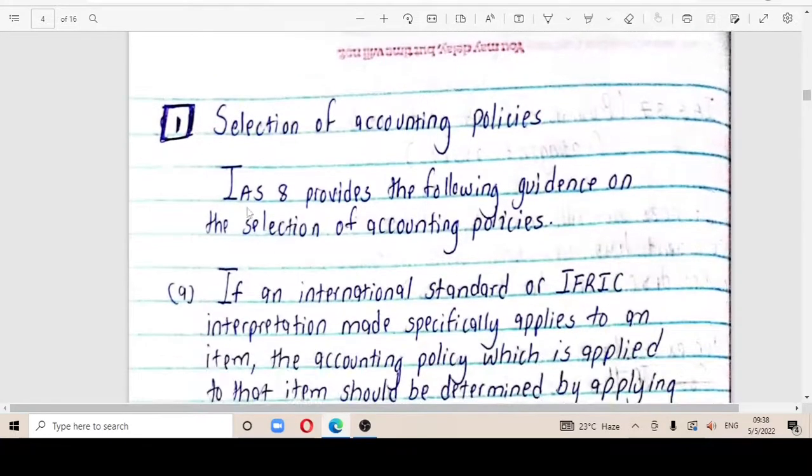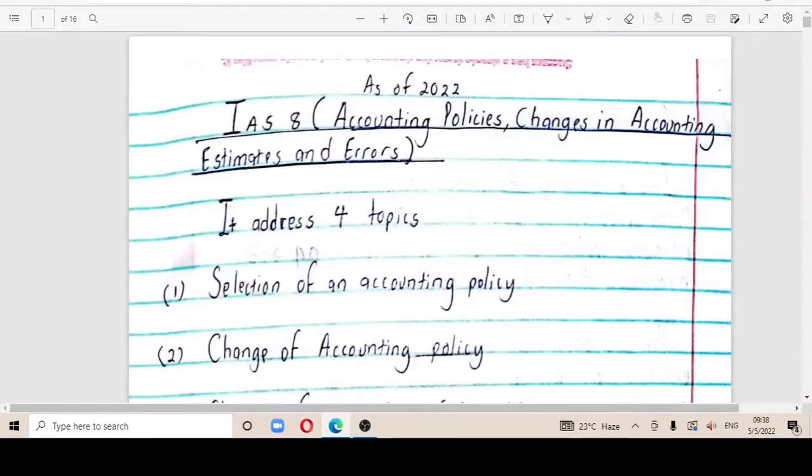So now, looking at our first topic, remember I had told you the IAS 8 is going to be talking about 4 things which we listed above. Let me take you back just for a recap.